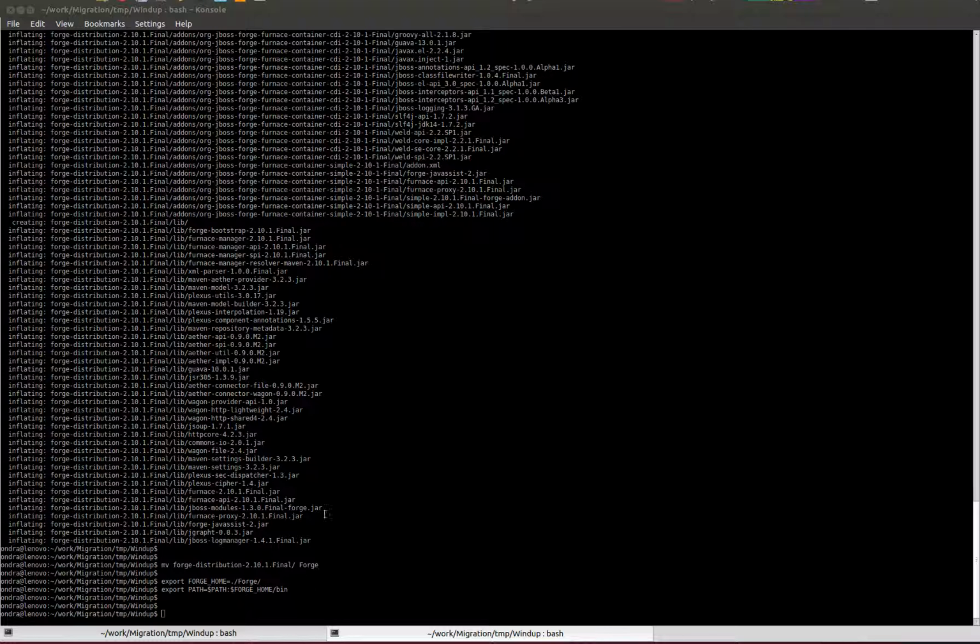So now it's time to install these artifacts, which actually are Forge add-ons, into Forge. This is done by a command forge -b --install. I have prepared the commands, so I will cheat a bit.